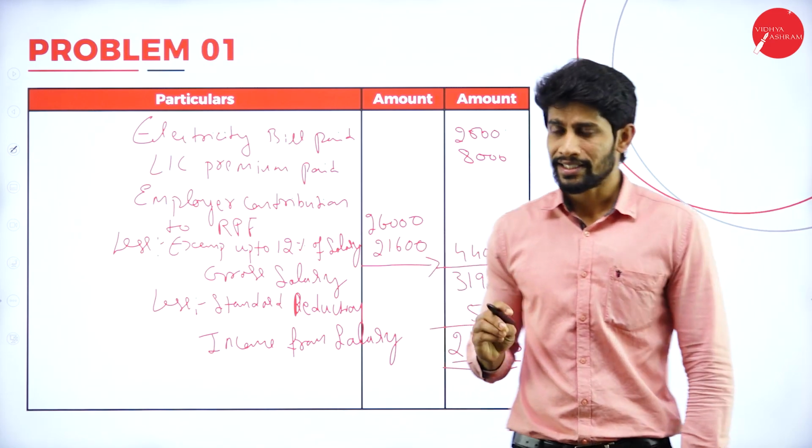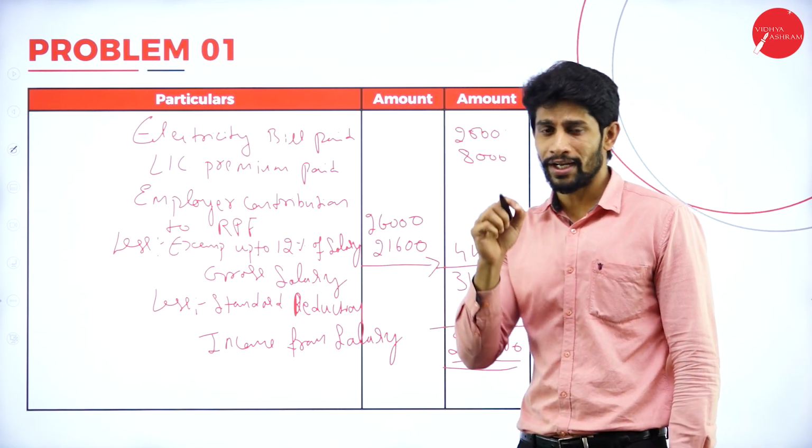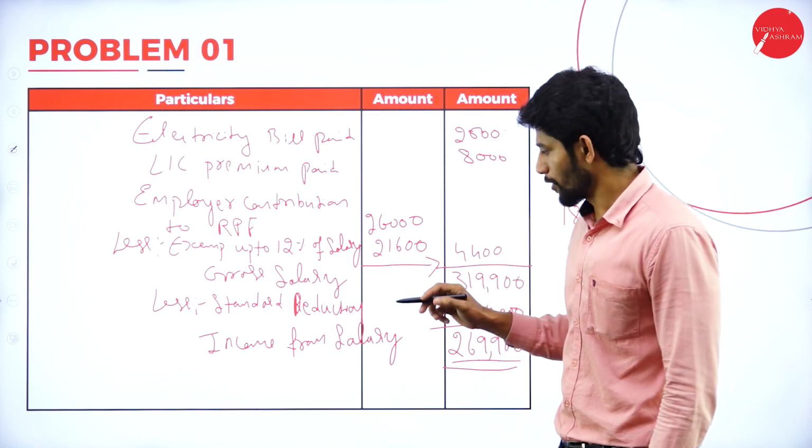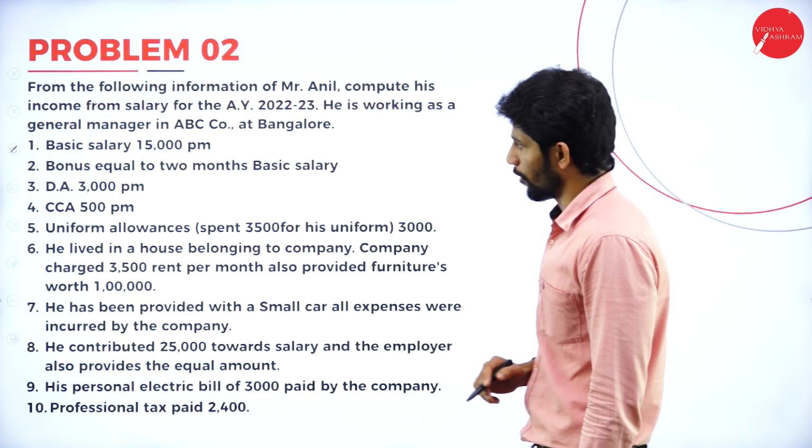So this is how you are supposed to compute the income from salary. It is very easy. You need not worry about anything. Just go on writing all the points. Wherever you get adjustments, you are supposed to write them in the inner column. That's it. So let us move on to the second problem.